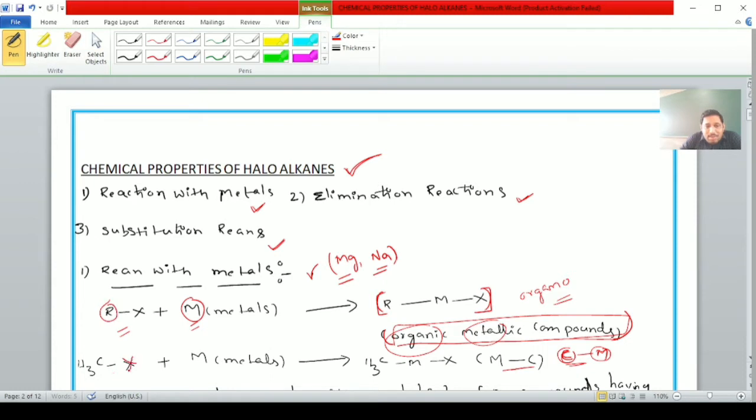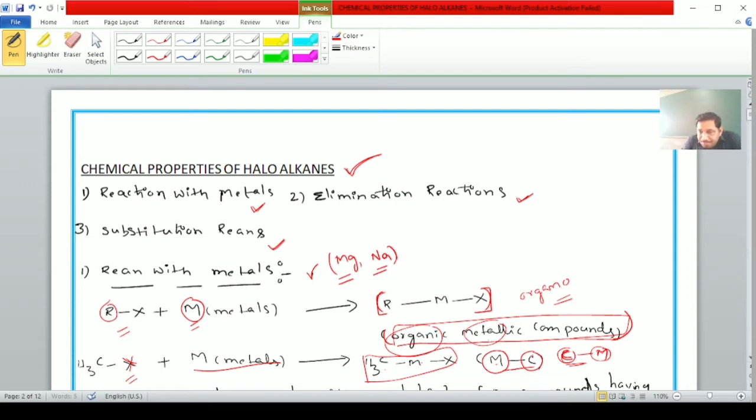Methyl halide reacts with metals. It can give methyl metal halide. In this metal halide, what you are observing, students, is a metal carbon bond. Due to this reason only, these compounds are called organometallic compounds. The compounds which contain a metal carbon bond are known as organometallic compounds.